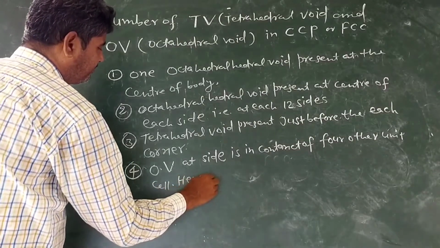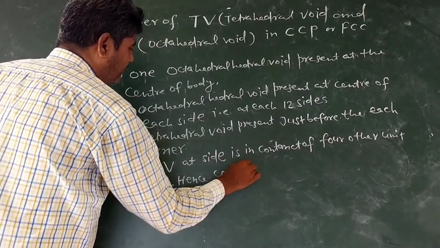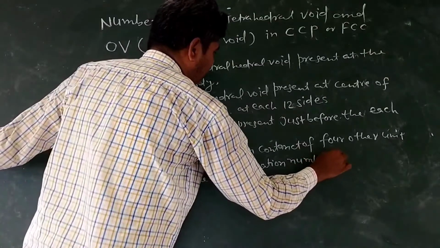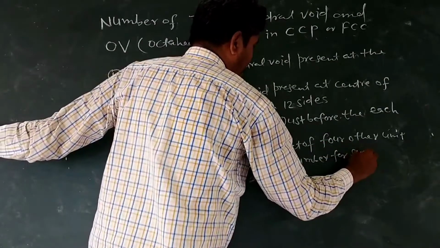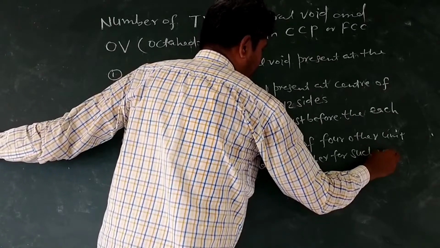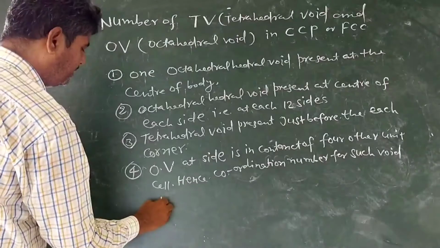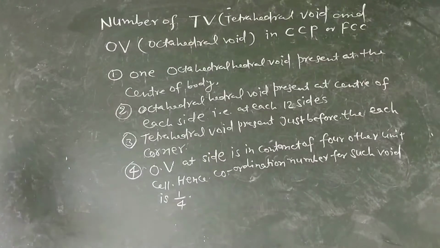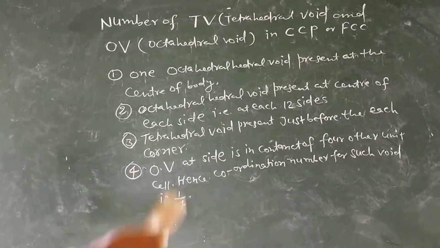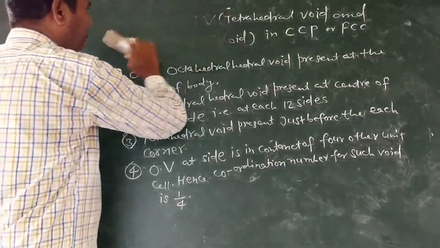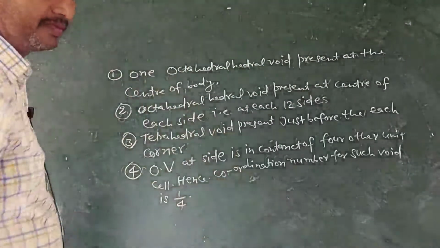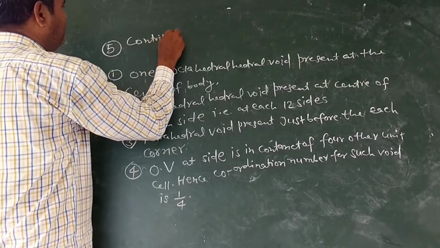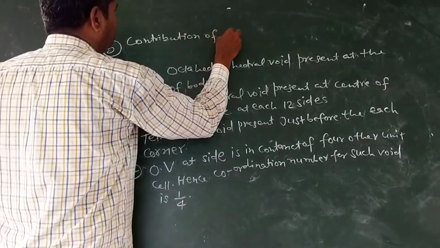Hence, the contribution for such a void is 1/4. Contribution of corner.